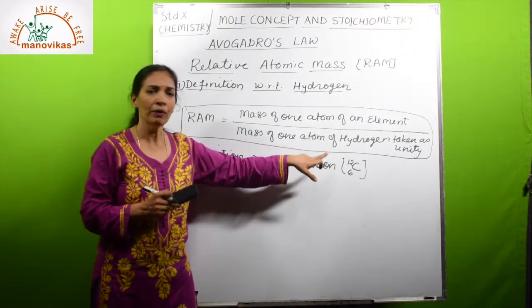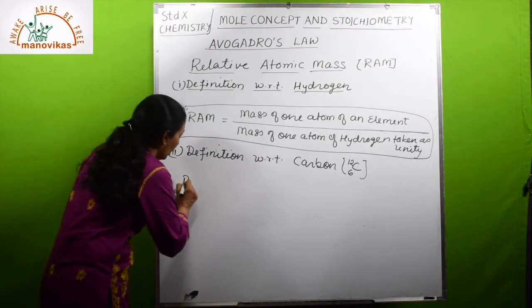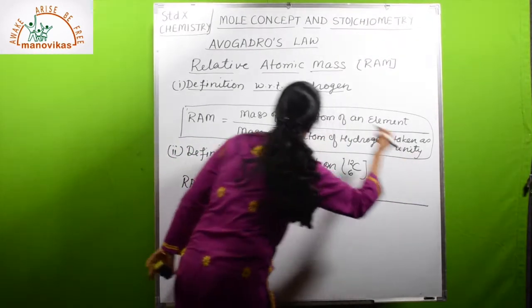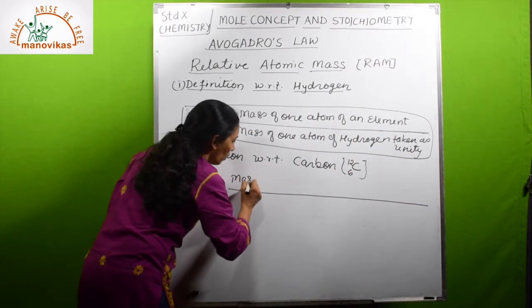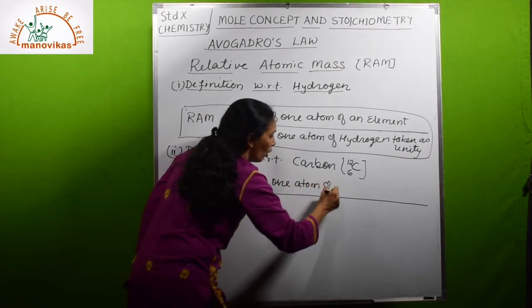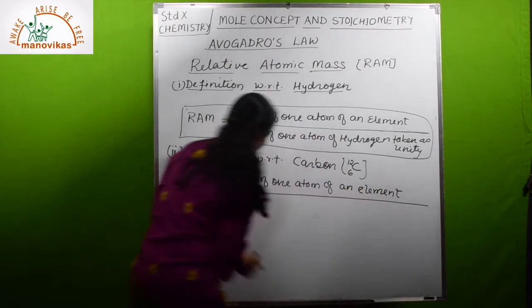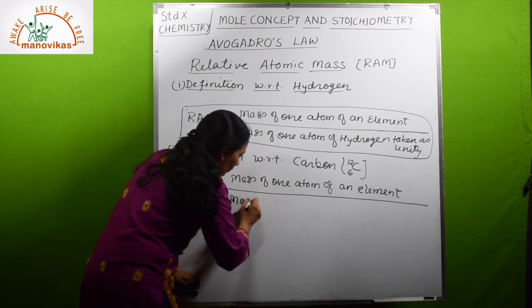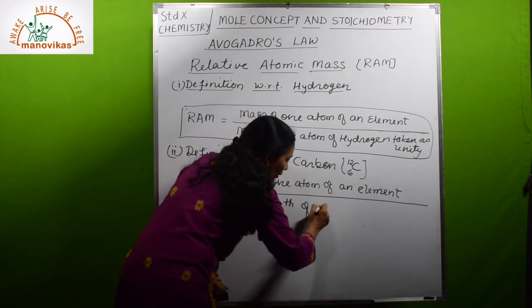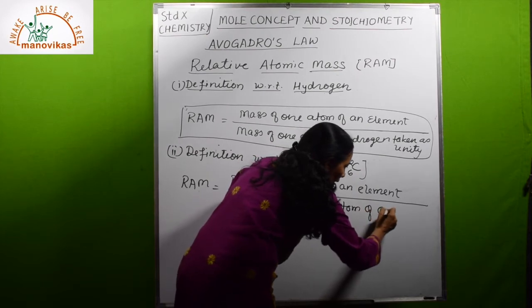Here, one atom of hydrogen, there 1/12 of carbon atom. So, relative atomic mass with respect to carbon is, same way, mass of one atom of an element upon mass of 1/12 of an atom of carbon.